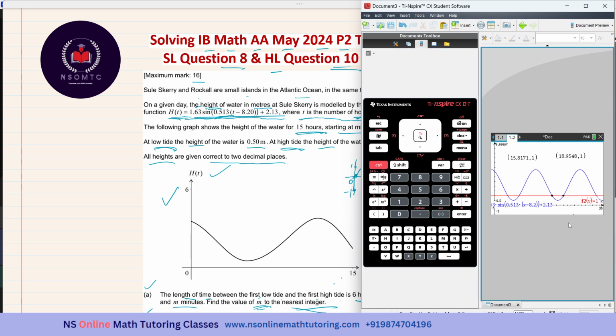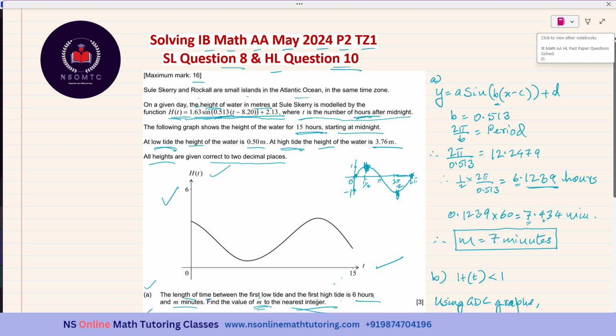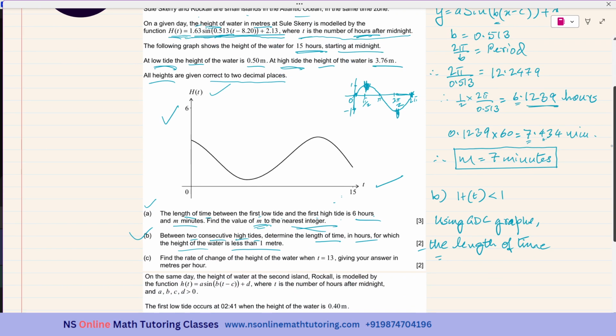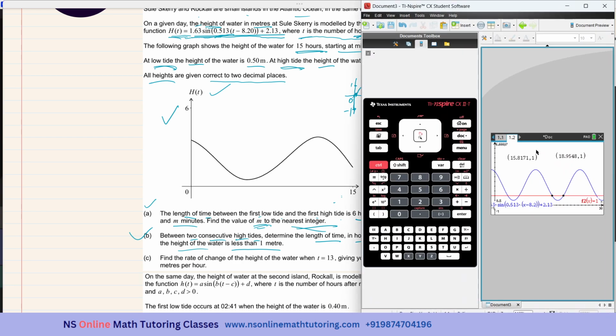Fine. So between these two time intervals, 15.8171 hours and 18.9548 hours, the height of water was below 1 meter. Okay, because the x-axis represents the time. So it is 18.9548 minus 15.8171.